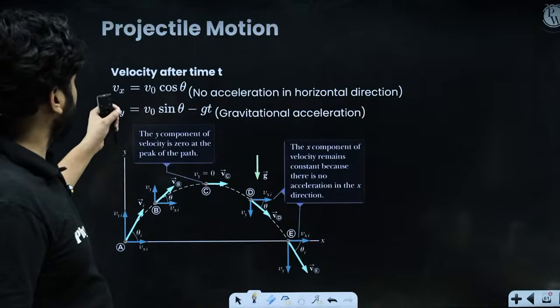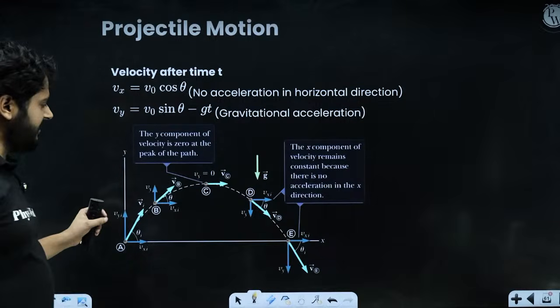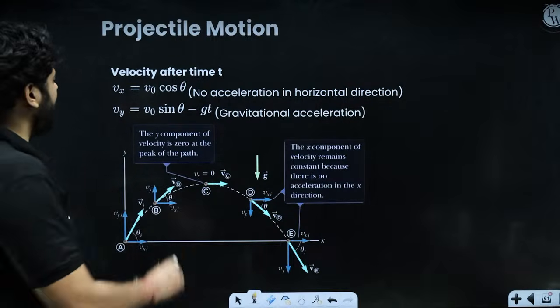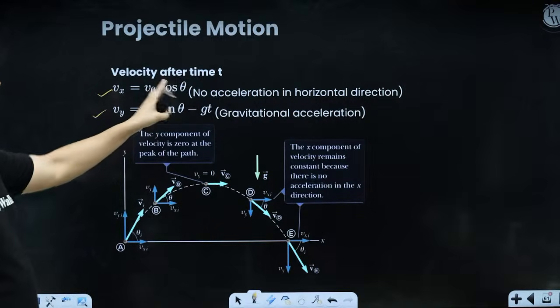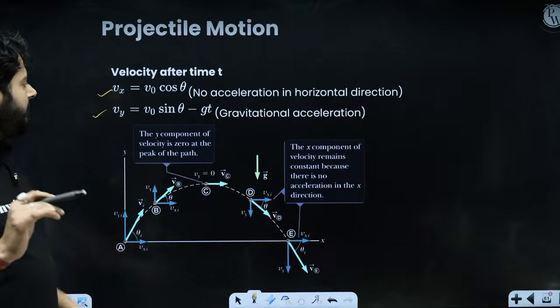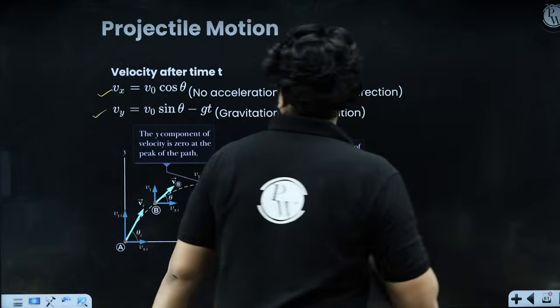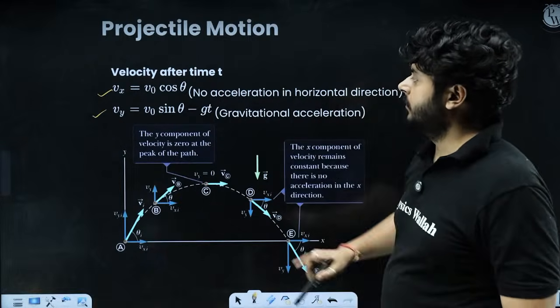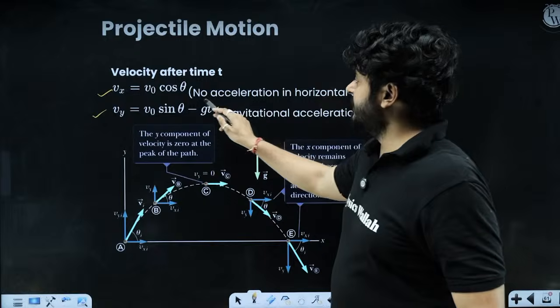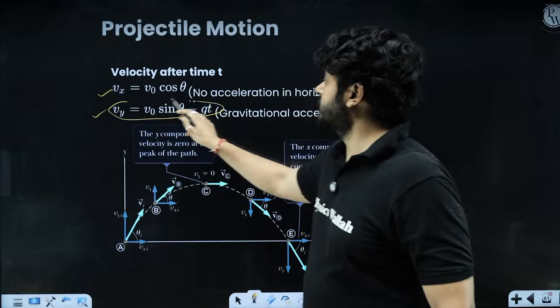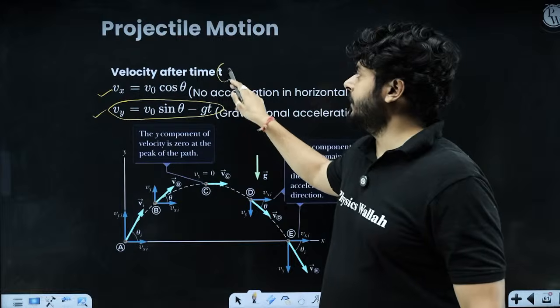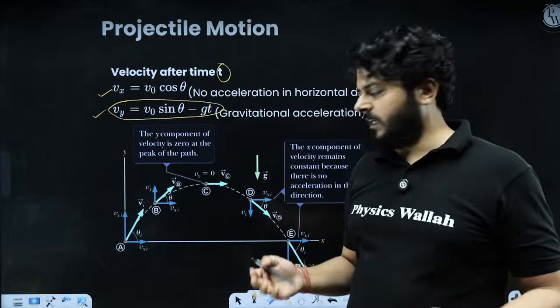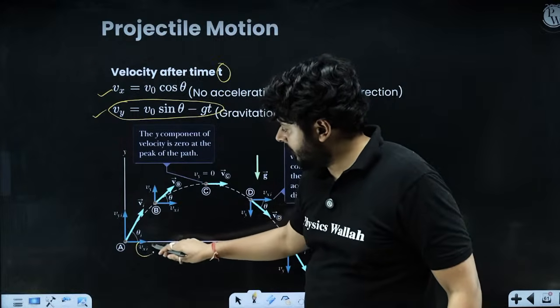Okay. So this is the velocity, right? This is the projectile motion, and we have divided the projectile motion into two components, right? V naught cos theta, and after time t, right? So what is this expression? Let me explain this expression first of all. After time t, the horizontal velocity in the projectile motion will remain as it is, right?